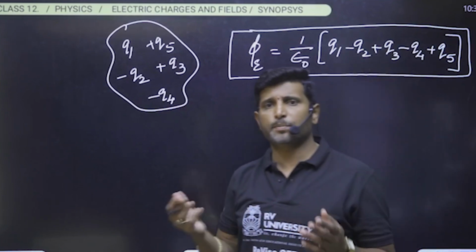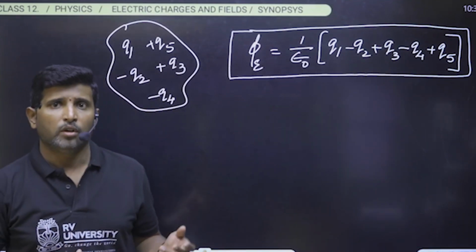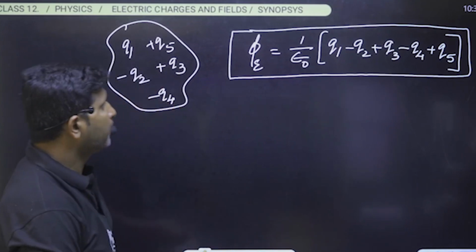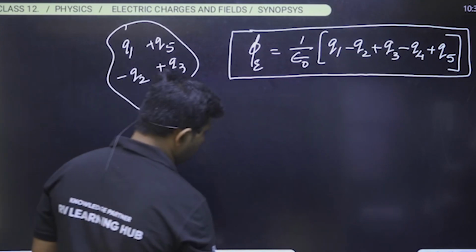If the charge is positive, take the positive value. If the charge is negative, take the negative value. That's it. Is it clear? So that is how we can understand the Gauss law.